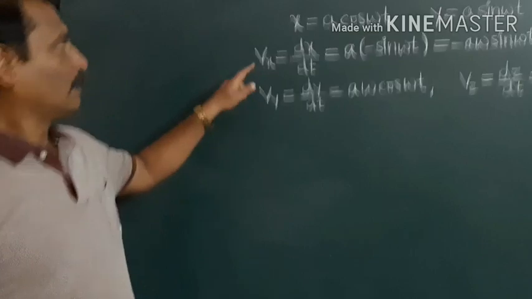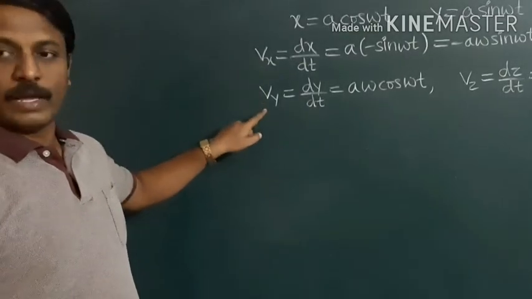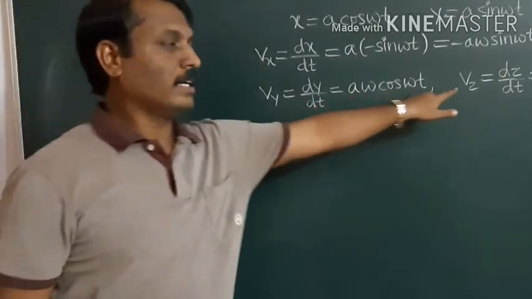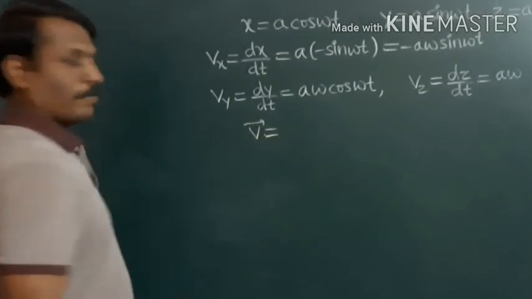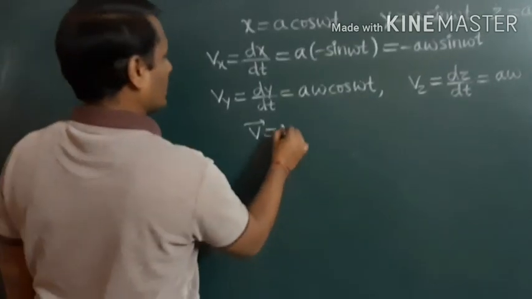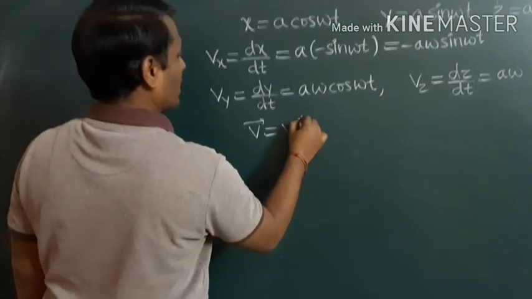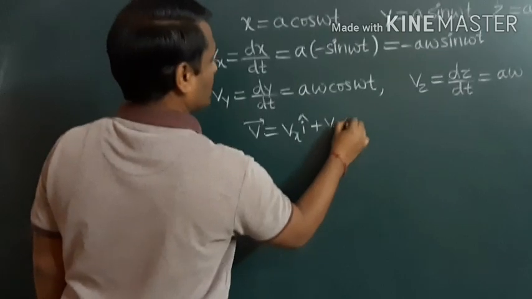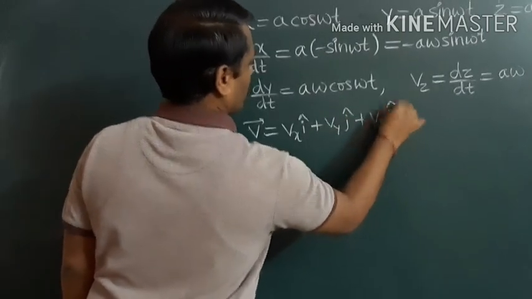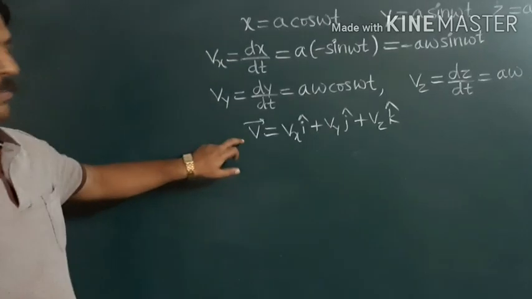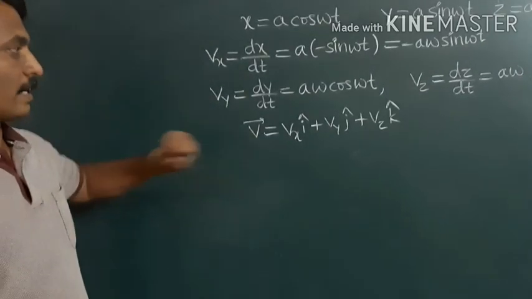So we got x component of velocity, y component of velocity, and z component of velocity. Therefore, the velocity of the particle can be written as Vx i plus Vy j plus Vz k in vector form. This is velocity of the particle in vector form.